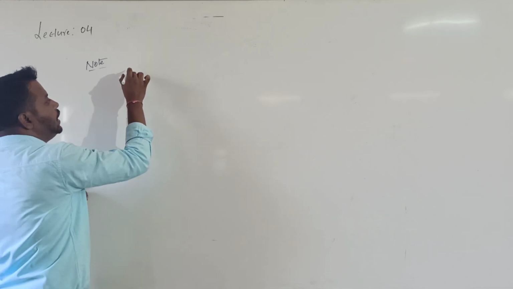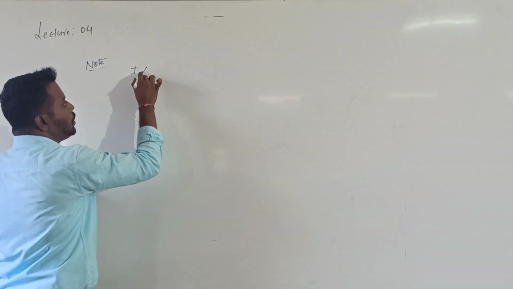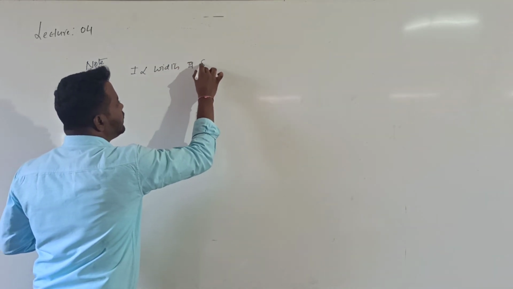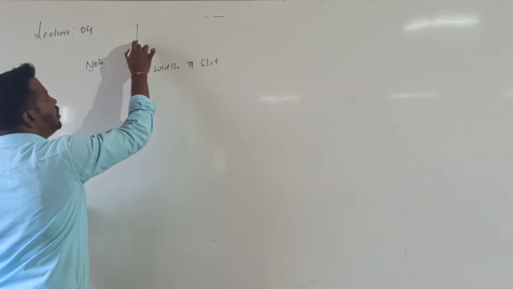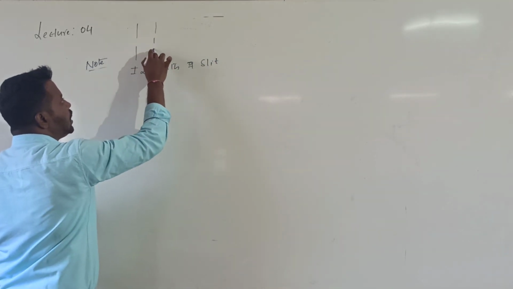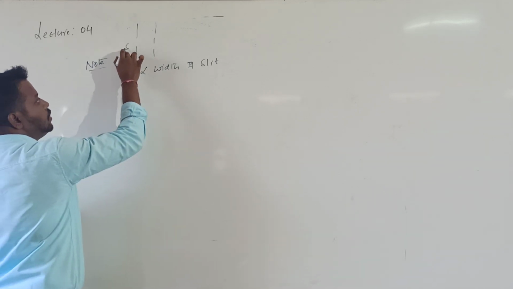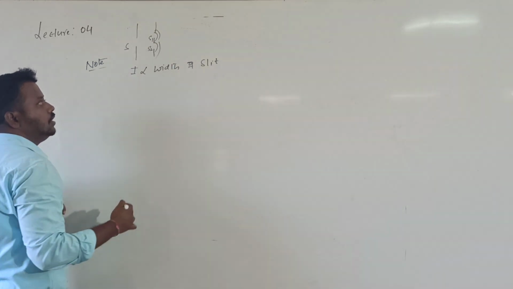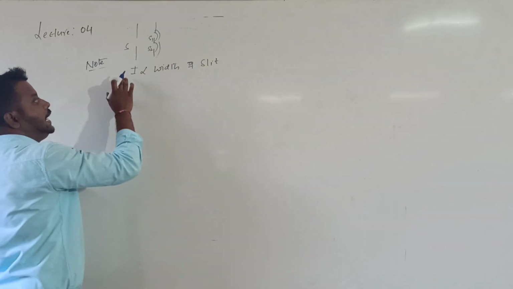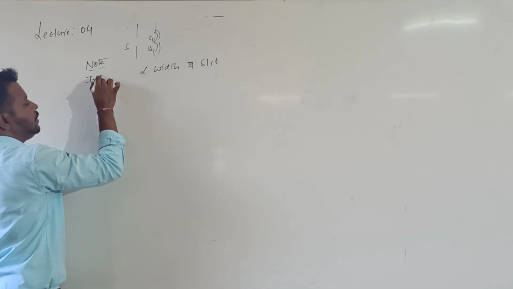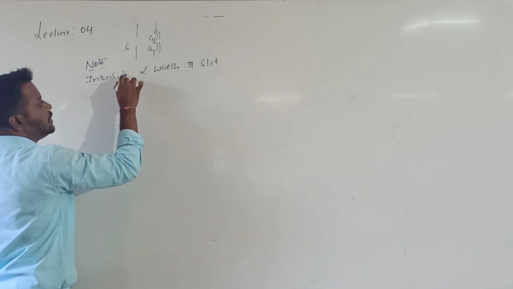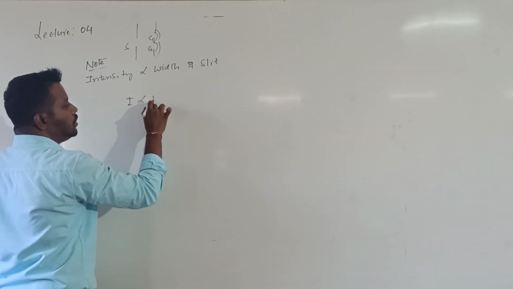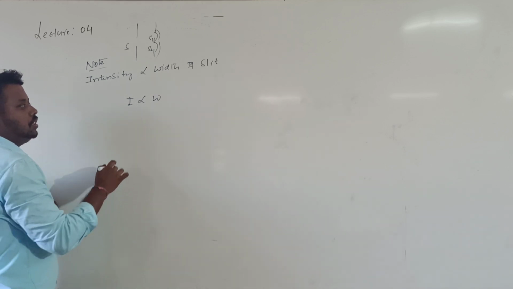Actually the slit width will be there. The intensity of light is directly proportional to the width of the slit. Yesterday we have seen that generally, in order to produce an interference, we need two coherent sources. Two sources which are derived from a single source are called coherent. So the intensity of light is directly proportional to the width of the slit. So can I say I value is directly proportional to W?